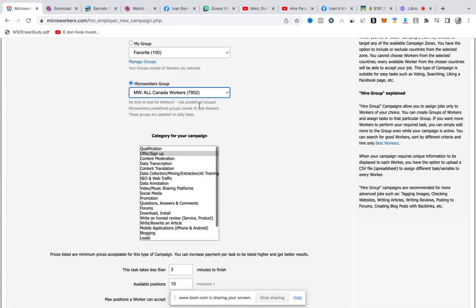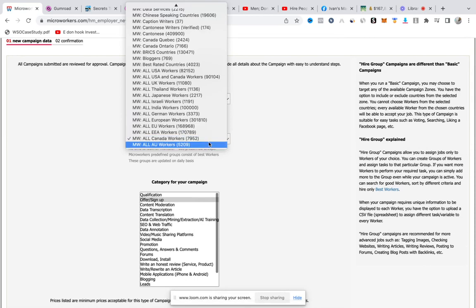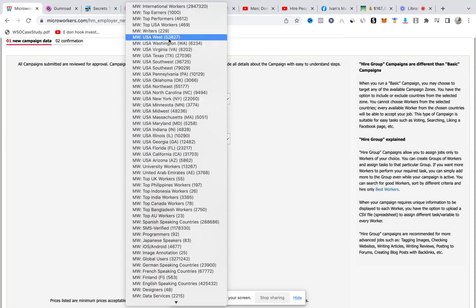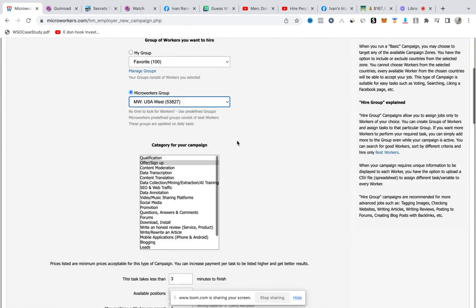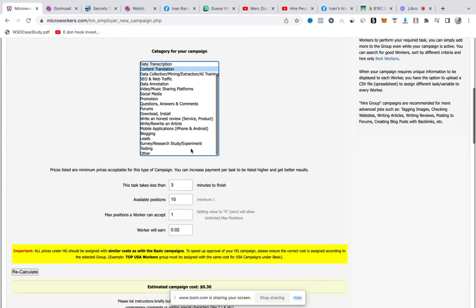So if it's Canadian workers, the same thing. Okay. So that is why I like using the microworkers group. They already group these workers based on their identities. So what do you want to do? Is it a qualification, a project? Is it an offer sign up? Is it content moderation, data transcription, translation? What exactly do you want these guys to do?